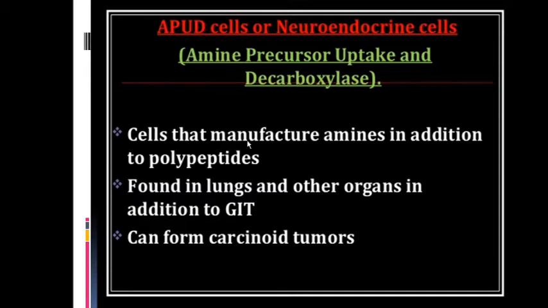These cells manufacture amine in addition to polypeptide. They are found in the lungs and other organs, in addition to the GIT. Other than GIT, they are also present in the lungs and brain, and can form carcinoid tumor. So if the number of APUD cells is more, it is called the carcinoid tumor or the APUDoma.